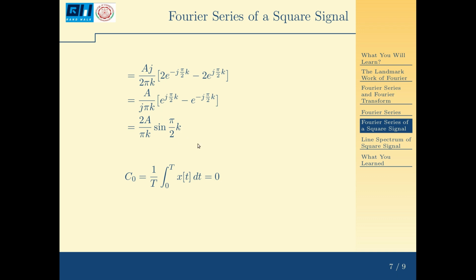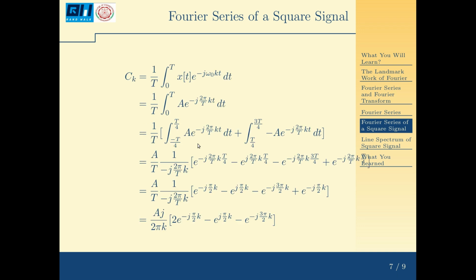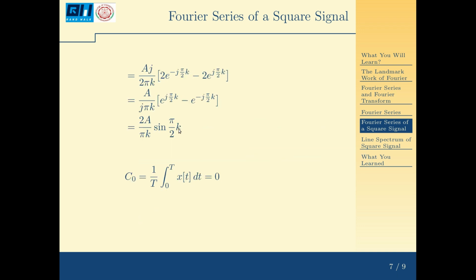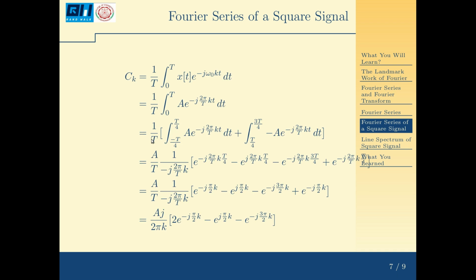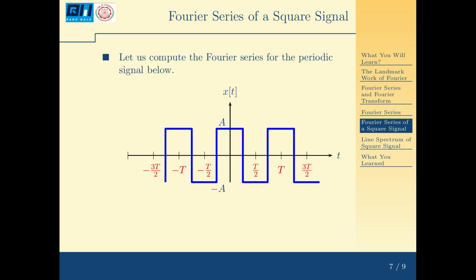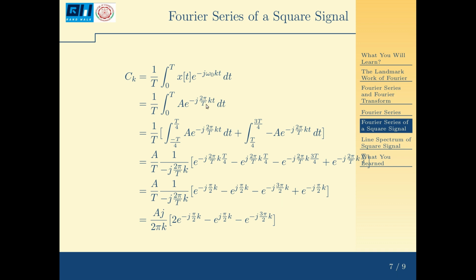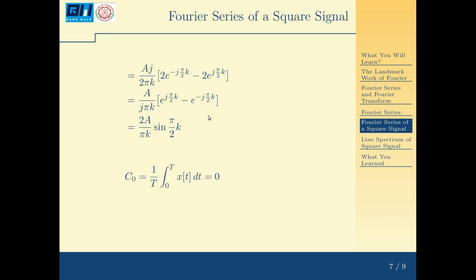And now here, if you put k equal to 0, there is a wrong division, sine 0 by 0. That means it is wise to compute C0 separately. So how do I compute C0 separately? This is my equation for Ck. In this I put k equal to 0, so that it becomes 1 by T integral 0 to T, x(t) dt, which will give you my C0, which is nothing but the average value of the signal. So expression for C0 is 1 by T integral 0 to T, x(t) dt.